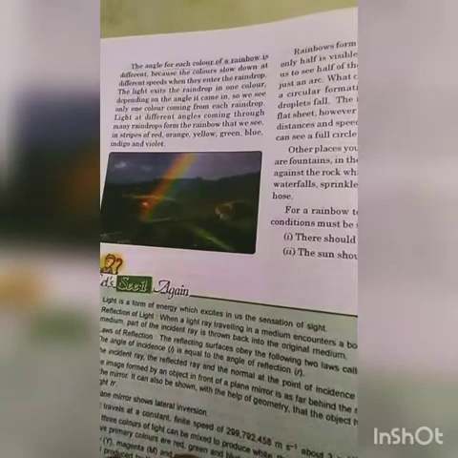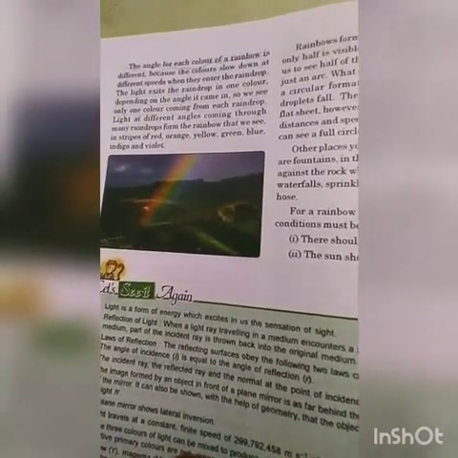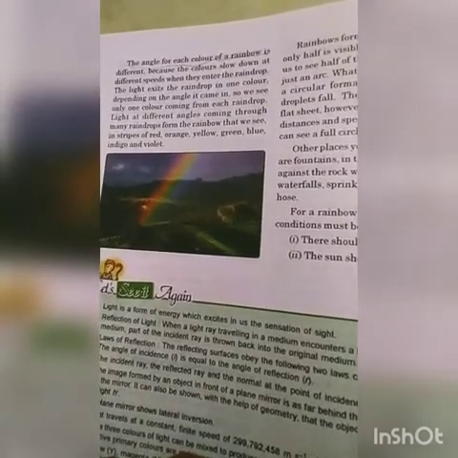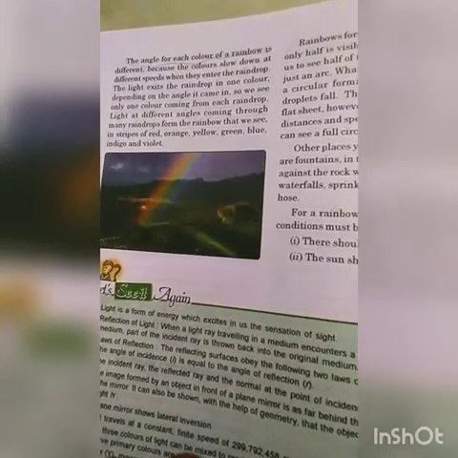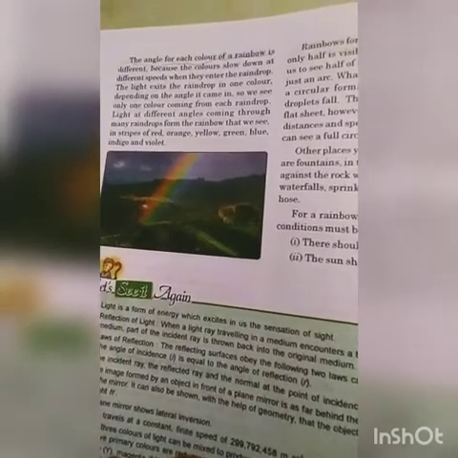So when the rain has just stopped or it's drizzling, the raindrops are in the air, and the sunlight or the white light goes to the raindrops and reflects back from the raindrops, dispersing the white light.